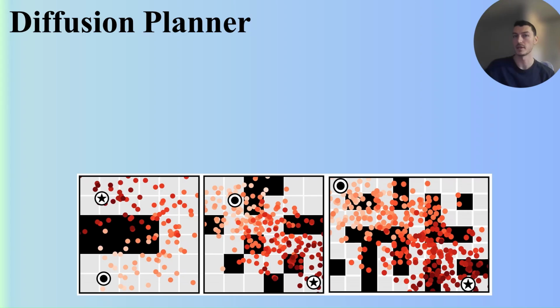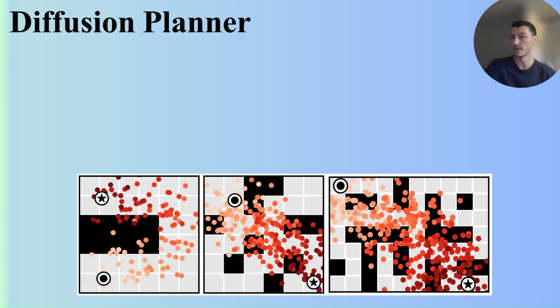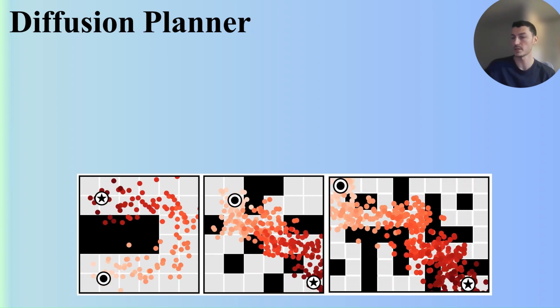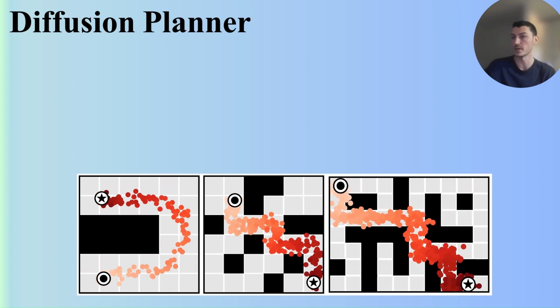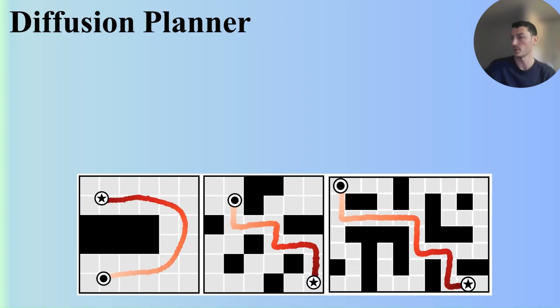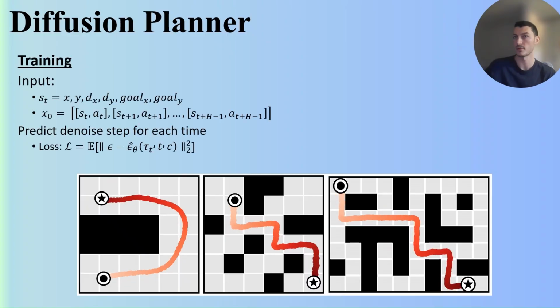In this slide, we will see what diffusion is and how it helps us find the trajectory to solve the maze. We can see in the video that we start from random noise, and after denoise steps, we converge to the trajectory that solves the maze. So let's see how we can do it. The first part is training. We start from the input, the XY position and XY velocities, and because we use conditional diffusion, our goal in the current step is to predict the noise that was added to the real trajectories that brought us to the current state. If we know the noise, according to this loss function, we will know the denoise steps required to find the correct trajectory.